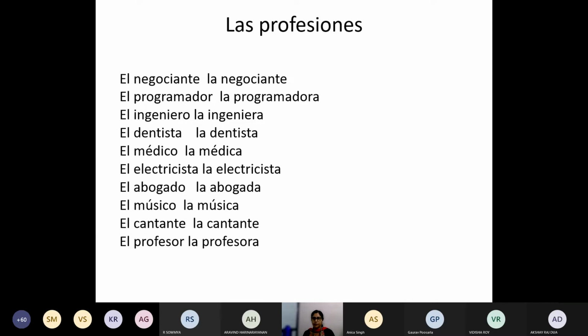Programador, programmer. Ingeniero, ingeniera. Engineer. El dentista or la dentista, dentist. No, the article will distinguish whether it is a male or female. Médico or médica, electricista, abogado. Abogado is lawyer, electricista is electrician, médico is doctor, músico is musician, cantante is singer, profesor is professor.